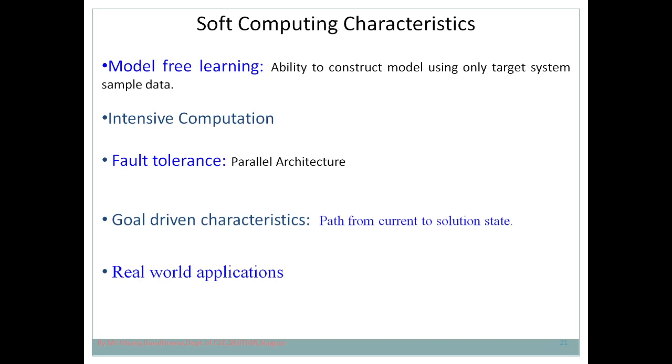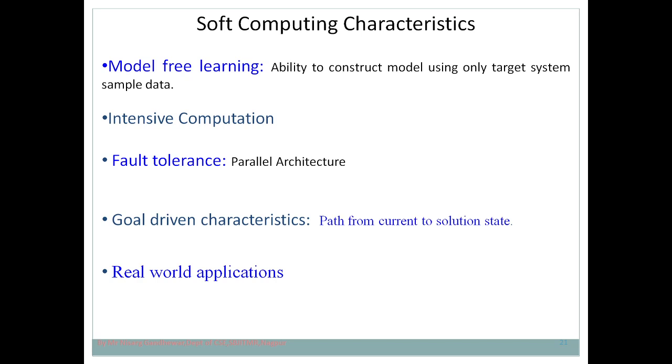So in that sense, we are saying that in case of soft computing, intensive computations are there. If the number of hidden layers is more in an artificial neural network, obviously more calculation will be there. It will take more time. Maybe you have heard about convolutional neural networks and recurrent neural networks. In a convolutional neural network, input layer, hidden layers and output layer are there. From application to application, the number of hidden layers is going to vary, and the use of different activation functions is going to vary. So it involves intensive computation.